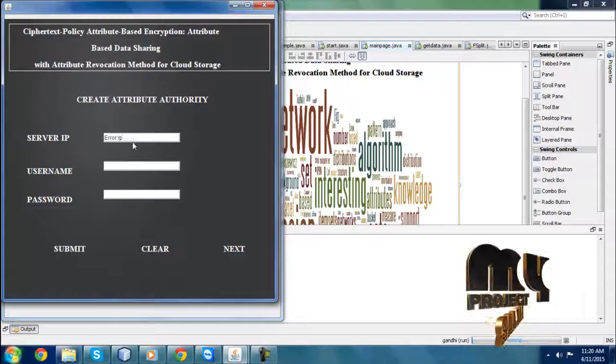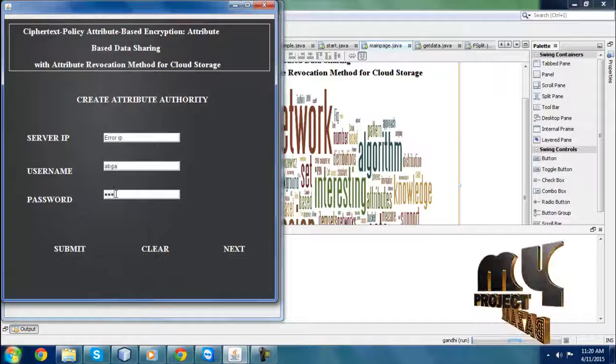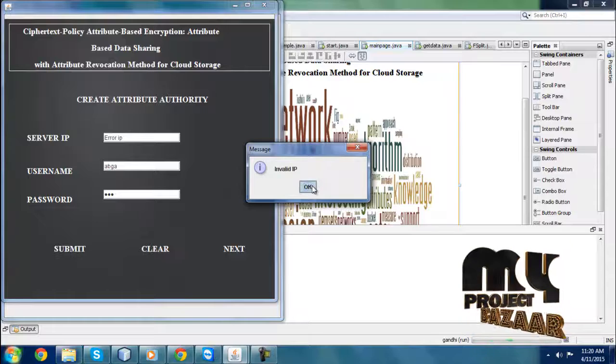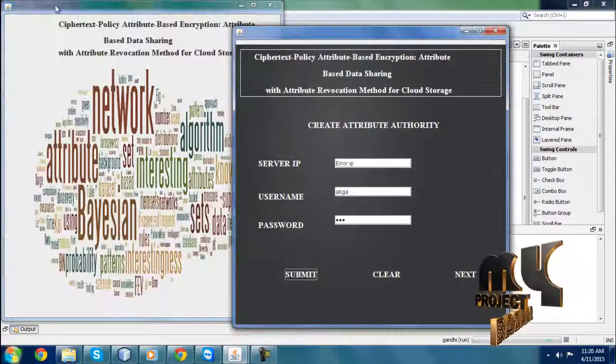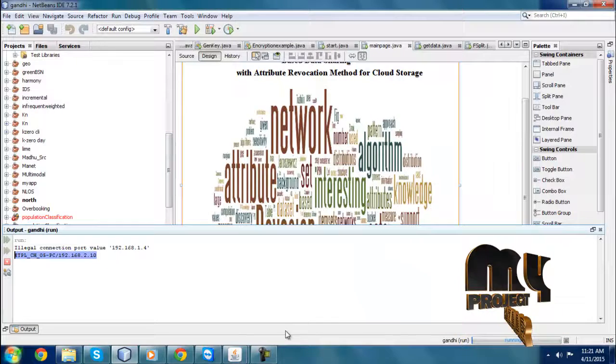I entered a wrong IP, with the username and the password. Here I am submitting the data. Here it shows invalid IP, then the correct IP is displayed.